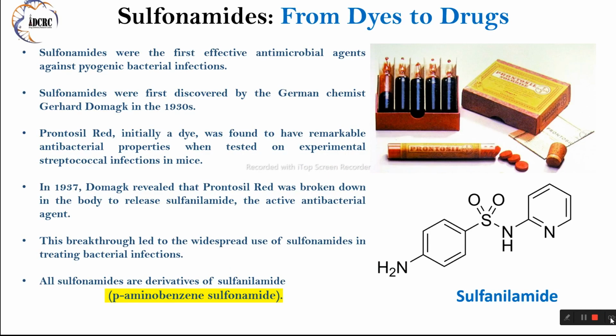From dyes to drugs. Back in the 1930s, a scientist named Gerhard Domagk discovered that a dye called Prontosil Red could fight bacterial infections in mice. This was a breakthrough. Soon after, doctors found that sulfanilamide, a component of Prontosil Red, was the real crime fighter against bacteria. Sulfa drugs quickly became wonder drugs.